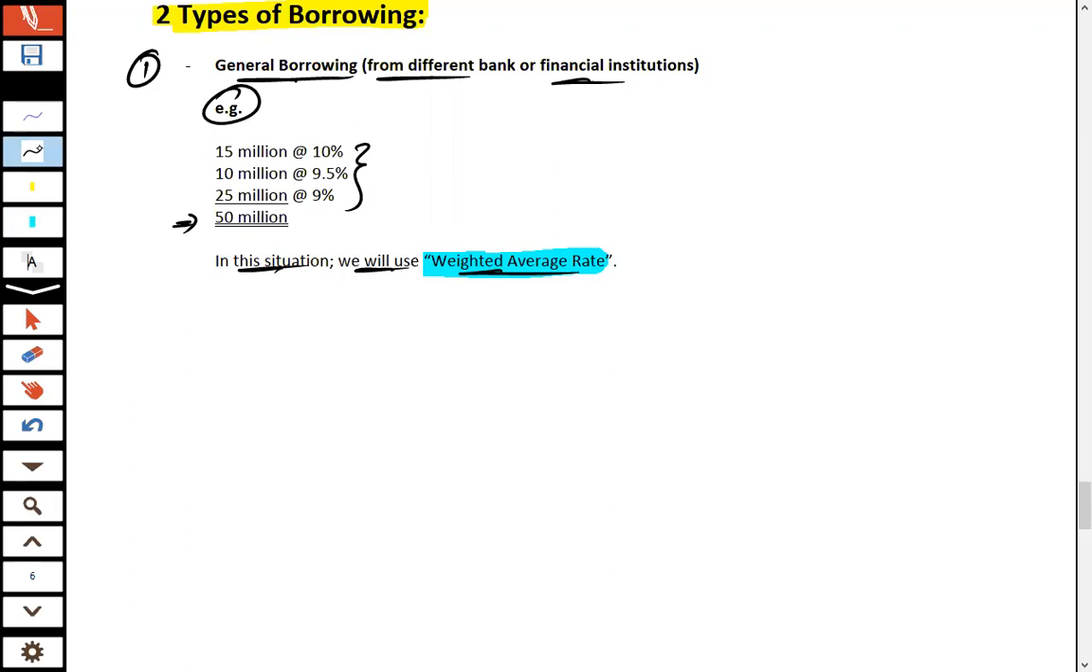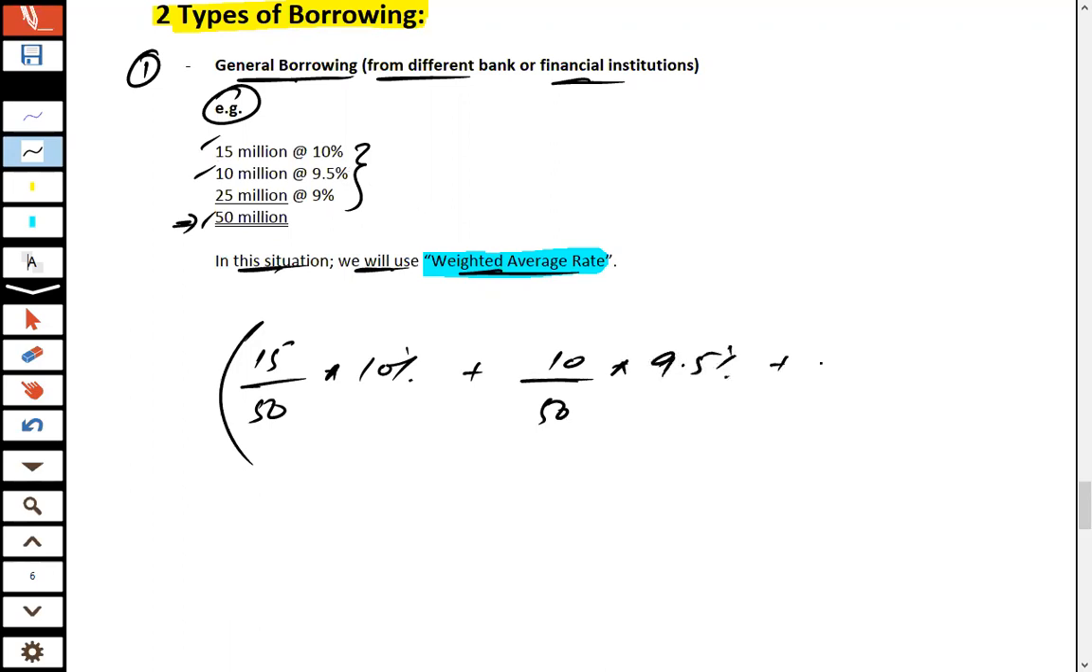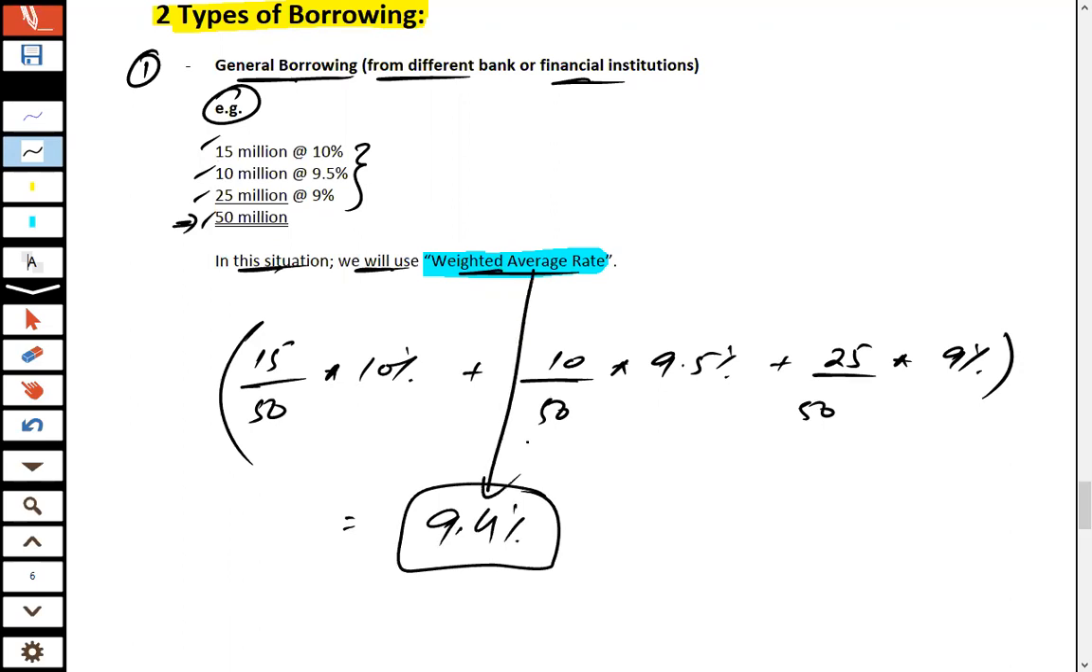How is this weighted average rate calculated? If you see, the first loan amount is 15 million from a total of 50 million, into this loan acquired at a rate of 10%, plus the second loan amount is 10 million from a total of 50 into its rate, that is 9.5%, plus the third loan amount is 25 million from a total of 50, and this loan acquired at a rate of 9%. If you solve this fraction, effectively you will end up with a weighted average rate of 9.4%.